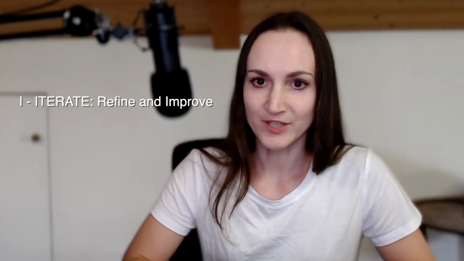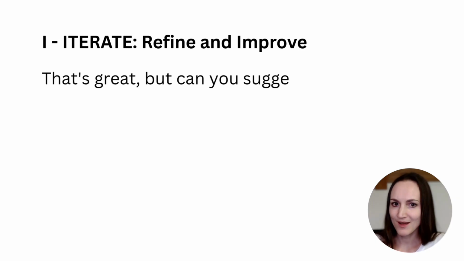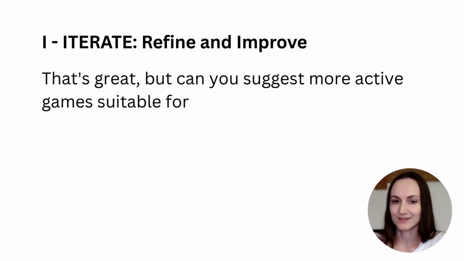Finally, I for iterate. Your first prompt is a starting point, not the finish line. If something isn't quite right, don't just scrap it. Refine it, ask for variations, specify changes, or provide additional constraints. You can say something like, that's great, but can you suggest more active games suitable for a backyard? Or, can you swap this alien-themed food for something more classic, but still easy to make? Iteration is a collaborative dance. The AI learns from your feedback, helping you hone in on that perfect output through a simple conversation.